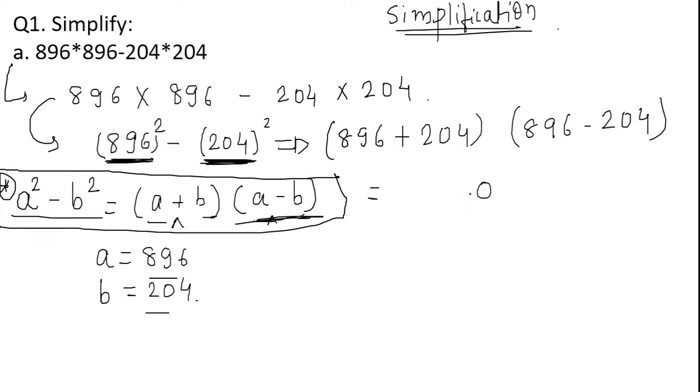Okay, so what will be 896 plus 204? This will be 1100. Into 896 minus 204, this will give us 692, right? So simply now you can carry out the multiplication. 0, 0 as it is, 11 2s are 22, carry 2, 11 9s are 99. So this will give me,